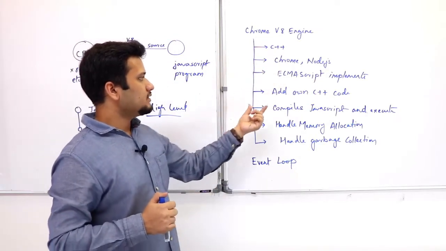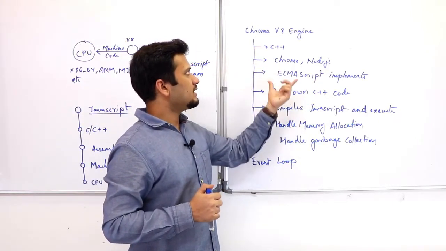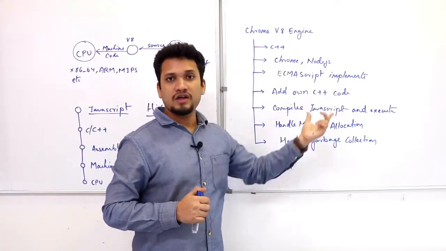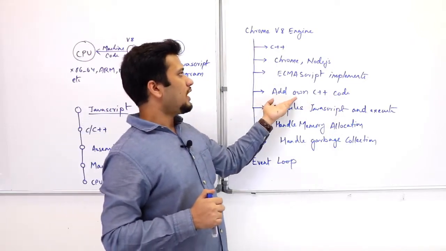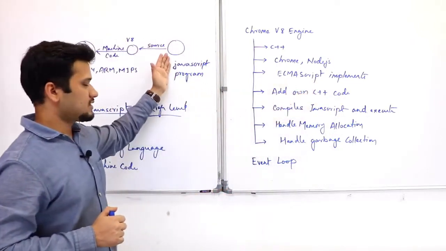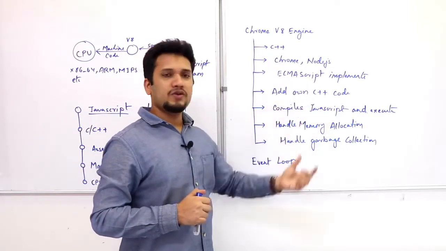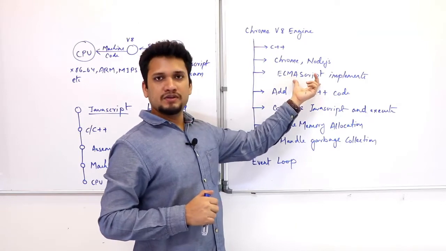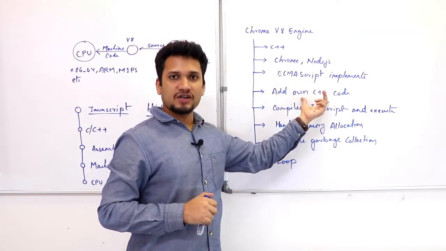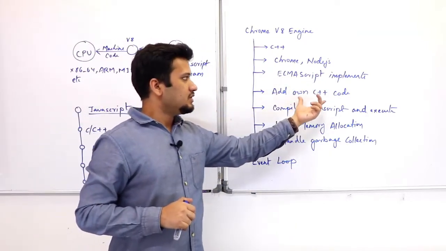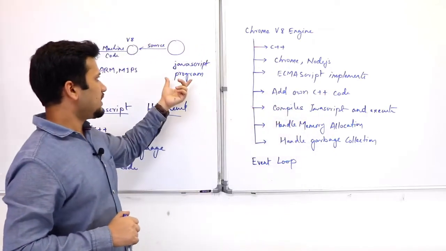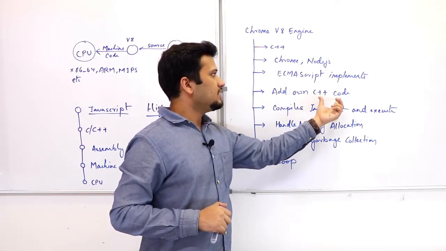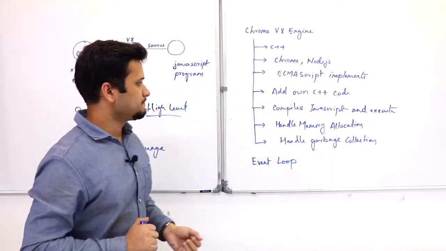There is one more important thing: you can wrap your V8 engine in your own C++ code, add more functionalities, and then bring those functionalities into JavaScript. For example, you can add a print function, which is not there in ECMAScript. You can define custom functions and things that you can access in JavaScript and that V8 can process, and this can be done by writing your own C++ code.